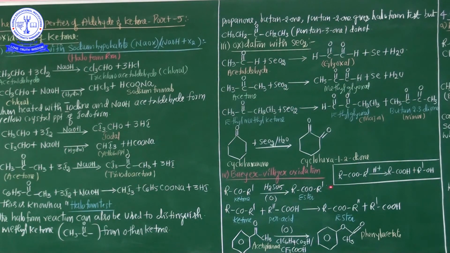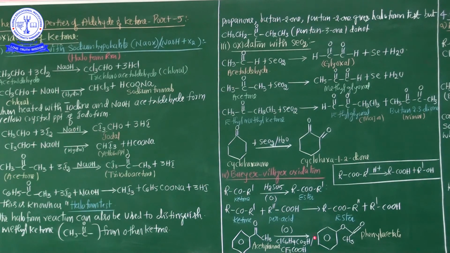Finally, ester is obtained. So that's why this reaction is named the Baeyer-Villiger oxidation process. Keep it in your mind. Generally, ketone undergoes oxidation with either Caro's acid or perbenzoic acid or m-chloroperbenzoic acid, hence finally ester is obtained.